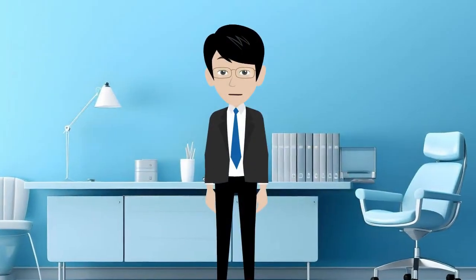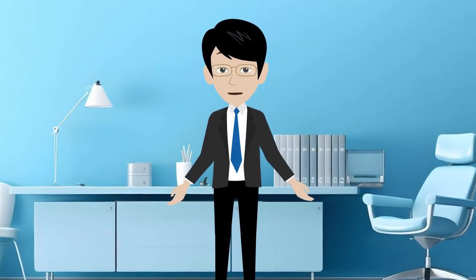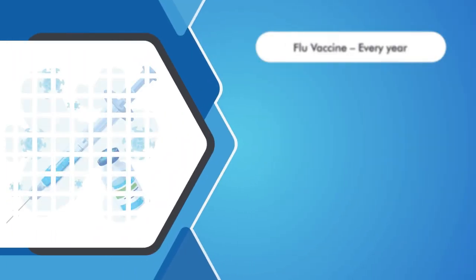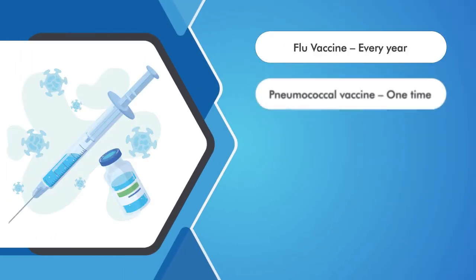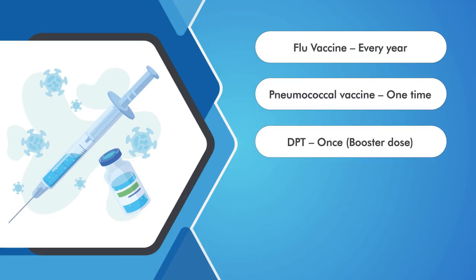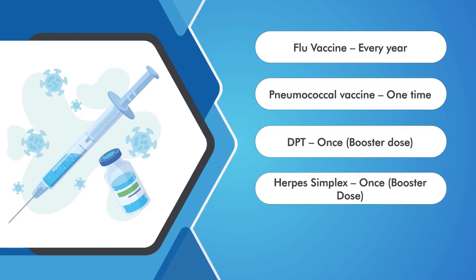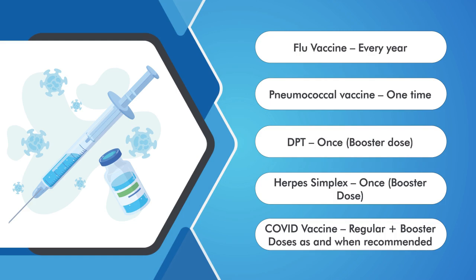The following vaccines must be taken by COPD patients: flu vaccine every year, pneumococcal vaccine one time, DPT once, booster dose, herpes simplex once, booster dose, COVID vaccine regular plus booster doses as and when recommended.